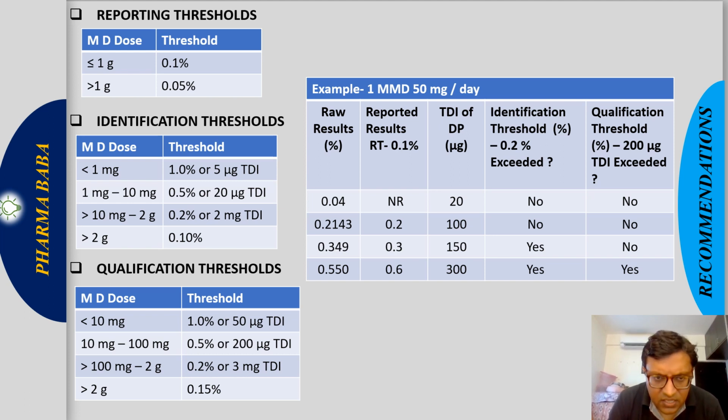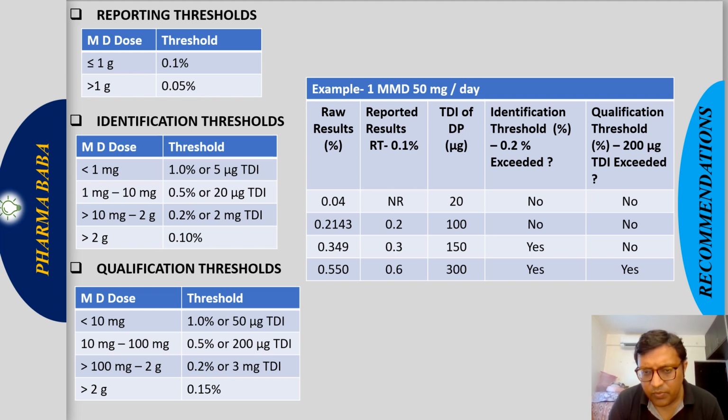Okay, so let's check the identification threshold. So 50 mg will fall in the category greater than 10 mg, 2 gram, right? So what is the limit for the identification threshold? 0.2% or 2 mg, whichever is lower. So 0.2% or 2 mg.